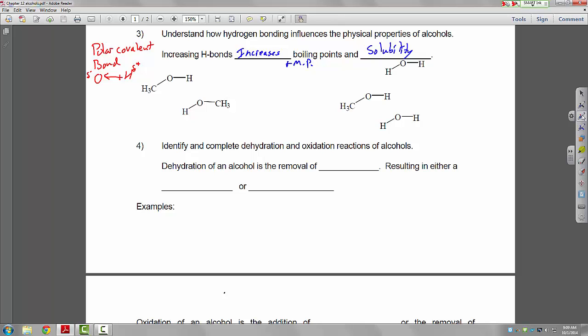The other one is a nitrogen-hydrogen bond. Again, the hydrogen is always positive, and these heteroatoms are partially negative. The attraction between these two molecules, this through-space interaction, is the hydrogen bond.